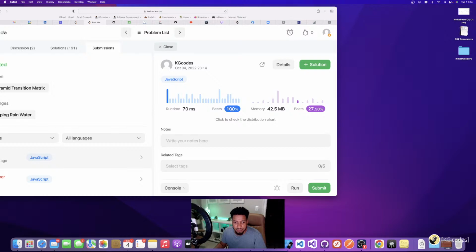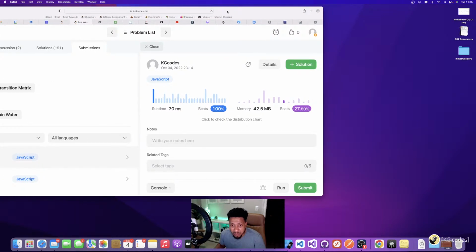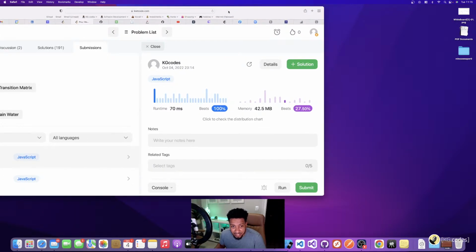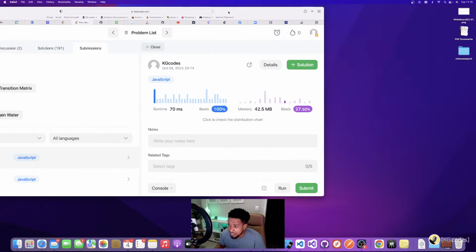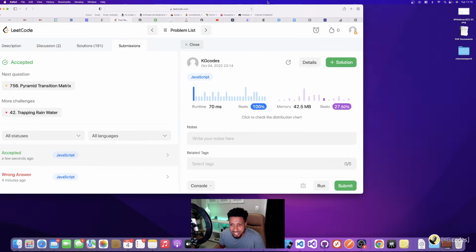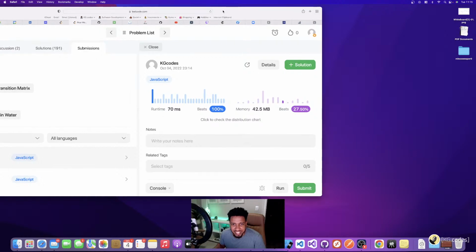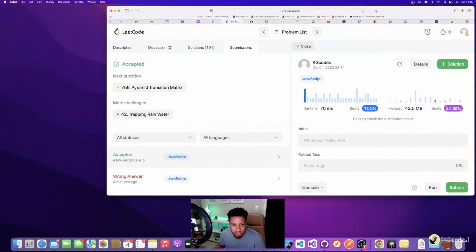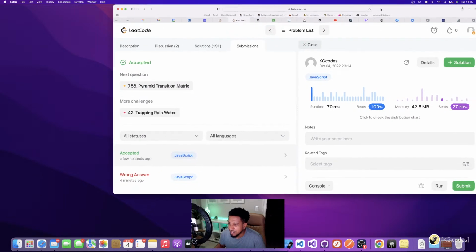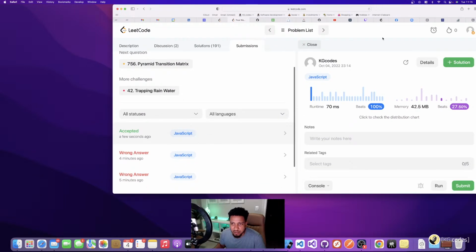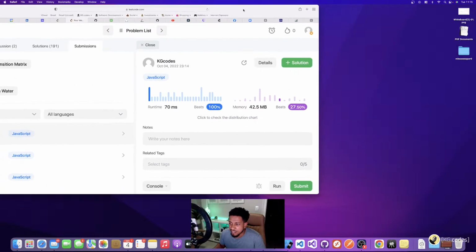Yep. Dang, my runtime beat 100% of people on Leetcode. I have never beat 100% of people on Leetcode with runtime or memory. I need to post this, man. I need to post my solution. My solution must be good. 100%. That means it's better than anybody. That must be wrong, man. I don't believe it. But yeah, I accepted all the different test cases. So yeah, I got through that one.